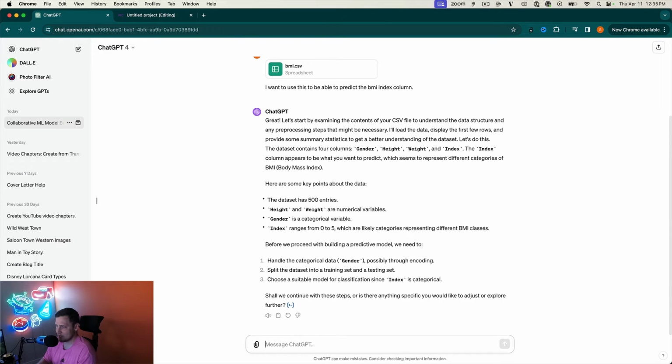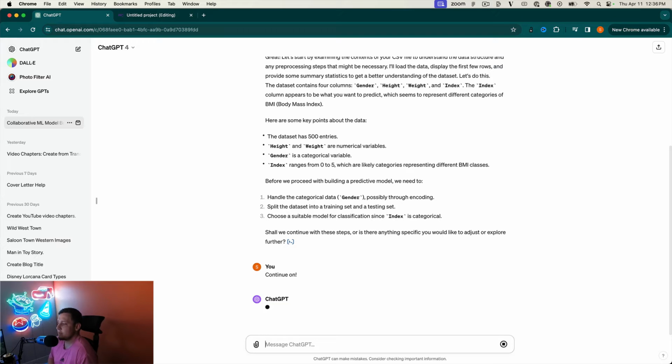So it says before we proceed with building a predictive model, we need to handle the categorical data, split the data set into training and testing, and then choose a suitable model for classification since index is categorical. It says, shall we continue with these steps, or is there anything specific you'd like to adjust or explore further? I like that it's telling me what it's going to do before it does it, and it's asking me if I want to do anything before that. But I think that's exactly where we'd want to proceed with this. So, continue on. Okay, so it's going to allow us to do that.